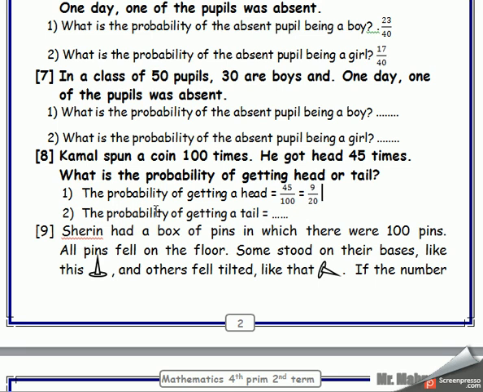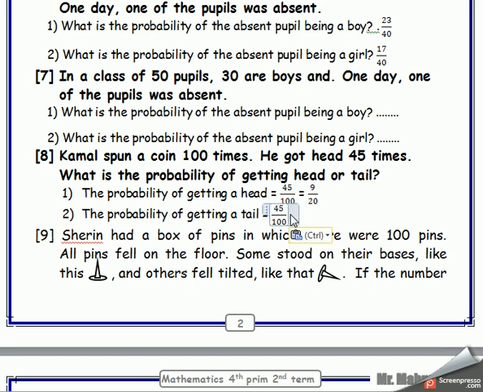The probability of getting a tail, who can tell me? Mister, it's very easy, because the number of tails, I get it from 100 minus 45, and the answer will be 55, not 45, mister, it is 55. 55 over 100, is it in the simplest form or not?